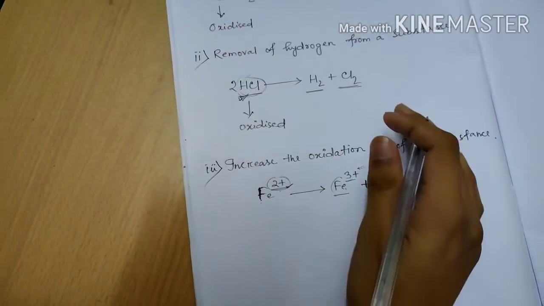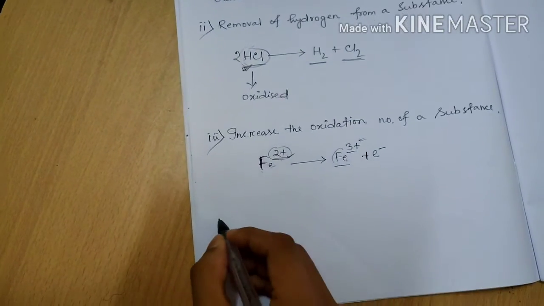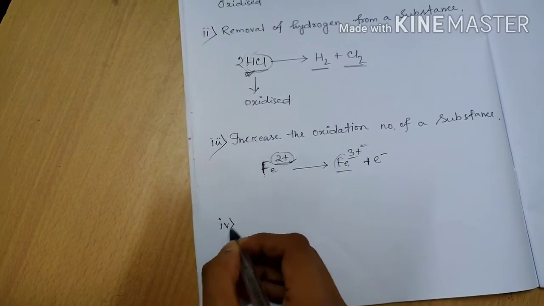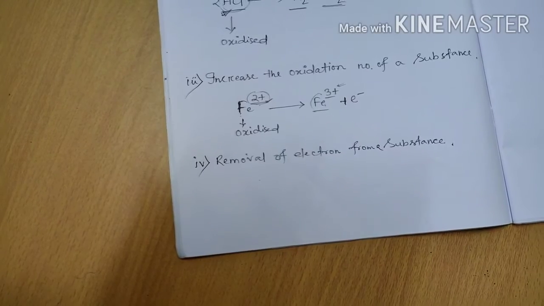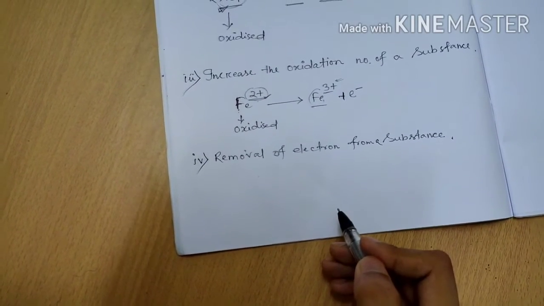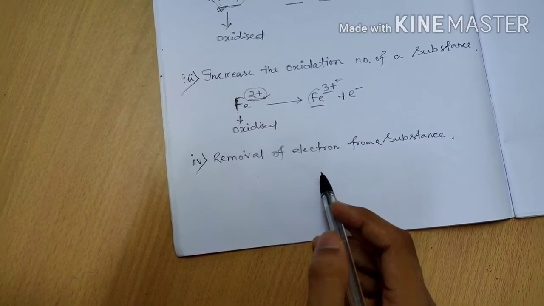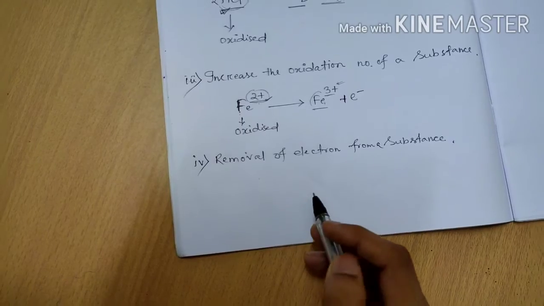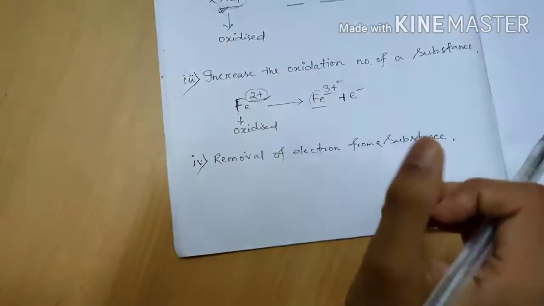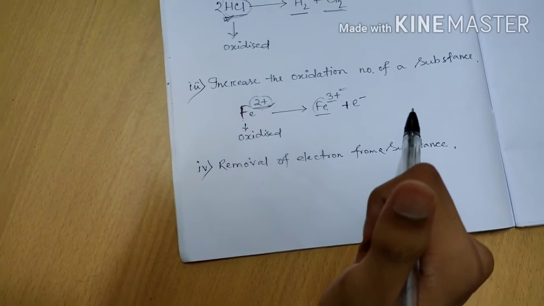Now come to the number 4 point. The number 4 point is removal of electron from a substance. That is, if in any substance electron is removed, then that substance will be oxidized.